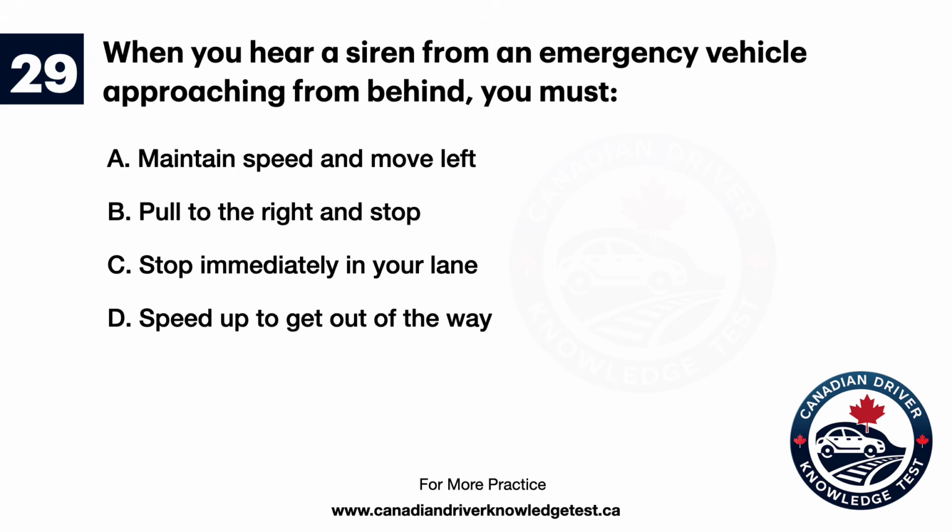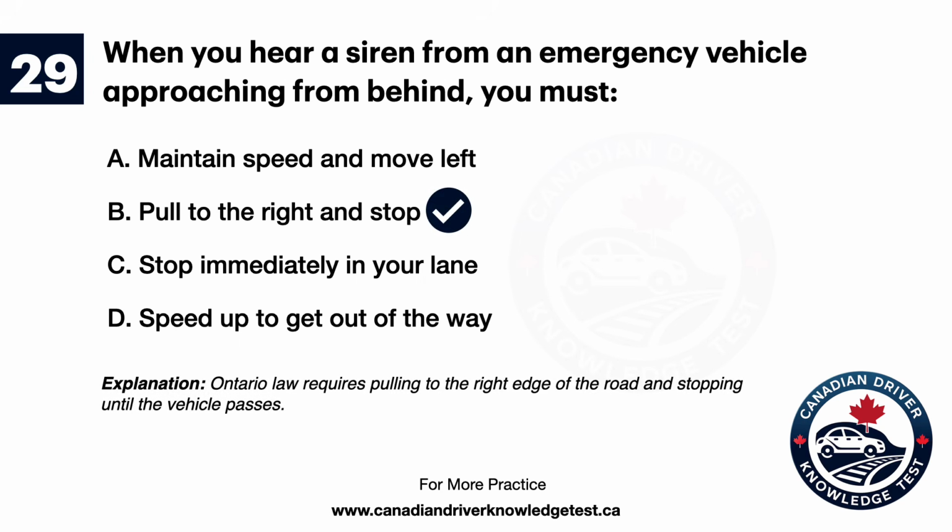Question 29. When you hear a siren from an emergency vehicle approaching from behind, you must A. Maintain speed and move left. B. Pull to the right and stop. C. Stop immediately in your lane. D. Speed up to get out of the way. The answer is B. Pull to the right and stop. Explanation. Ontario law requires pulling to the right edge of the road and stopping until the vehicle passes.